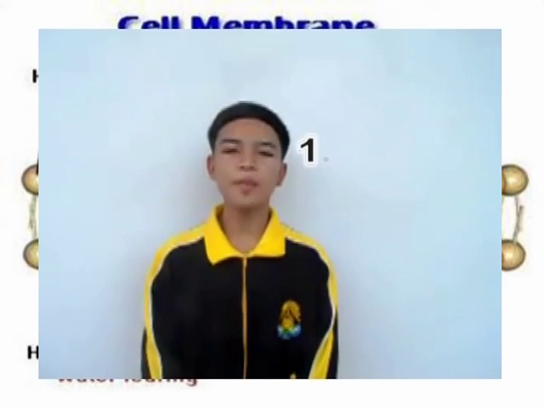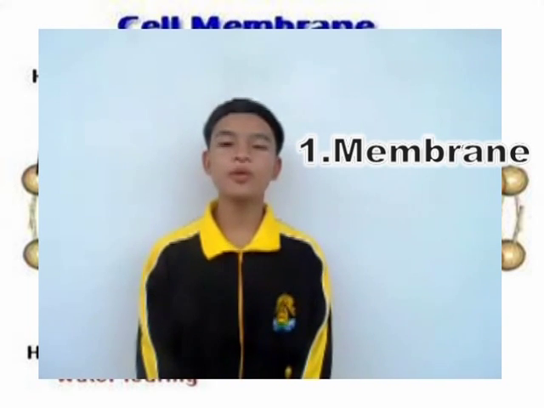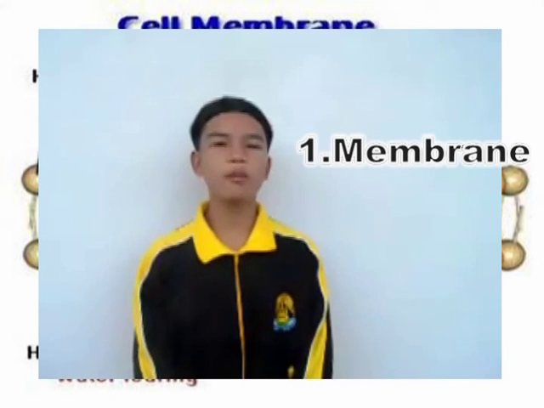I present today the structure and function of the mammalian cell, with a total of 7 parts. Number 1. Membrane: maintains the balance of substances within the cell by considering the exchange of substances between the cell and the external environment.